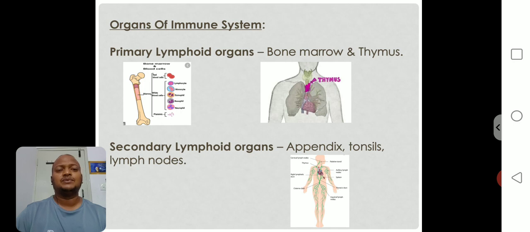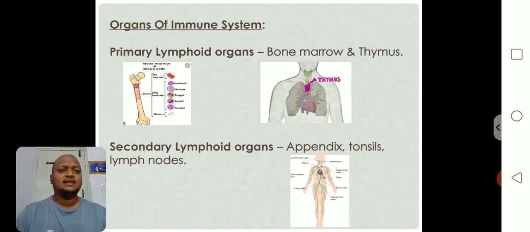organs of the immune system. We discussed in earlier classes, immunity is maintained by the immune system. So immune system means what? Some cells are present, some proteins are present, and some different types of organs are present in various locations in our body. So what are the organs related to the immune system present in our body?